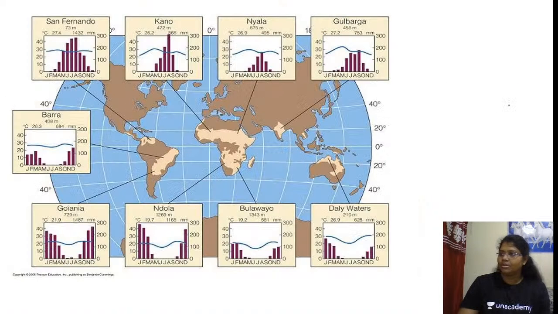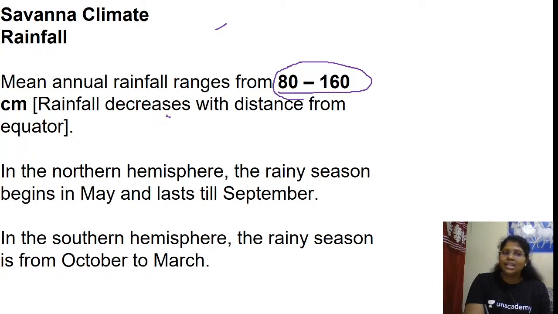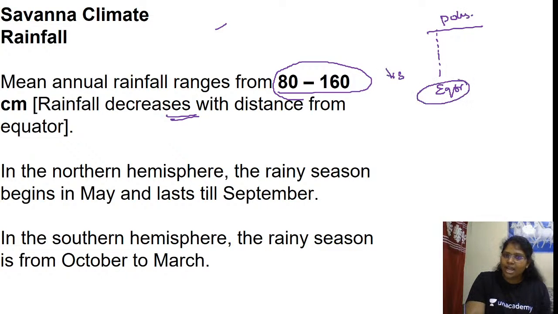Yes or no? Then look here. Savanna climate: of course you know, the mean annual rainfall ranges from 80 to 160. Rainfall decreases with the distance from the equator, which means rainfall decreases from the equator towards the poles. Yes or no? Towards the poles. So rainfall decreases from the equator towards the poles. First point you have to remember.